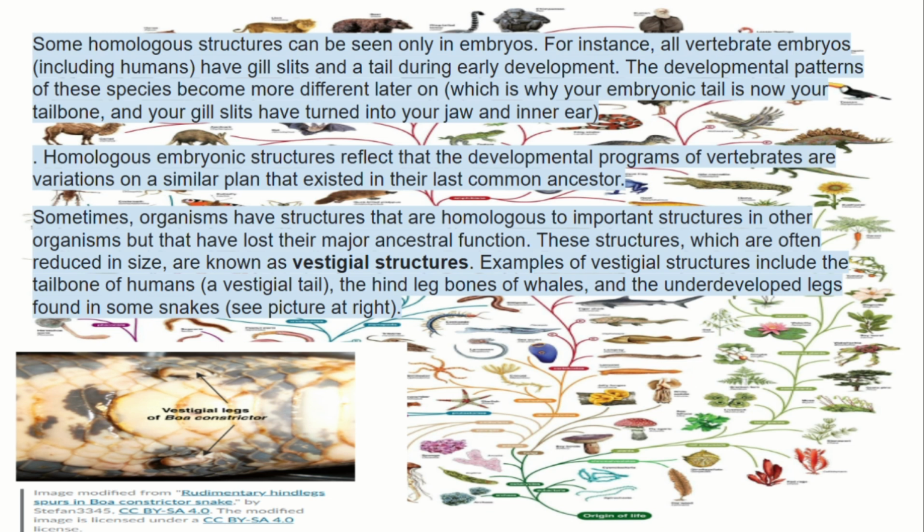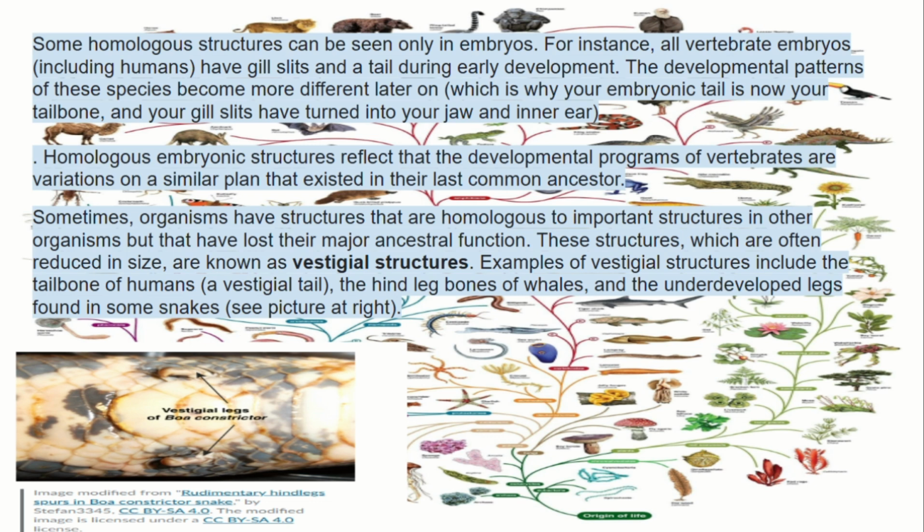Sometimes organisms have structures that are homologous to important structures in other organisms, but that have lost their major ancestral function. These structures, which are often reduced in size, are known as vestigial structures. Examples of vestigial structures include the tailbone of humans, a vestigial tail, the hind leg bones of whales, and the underdeveloped legs found in some snakes.